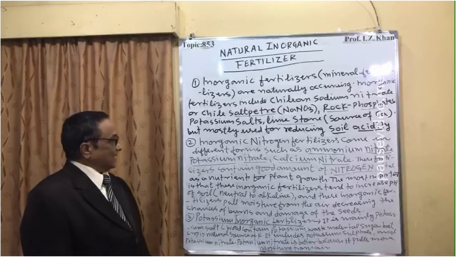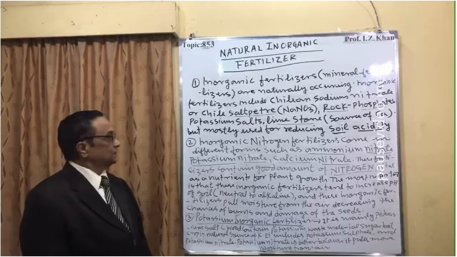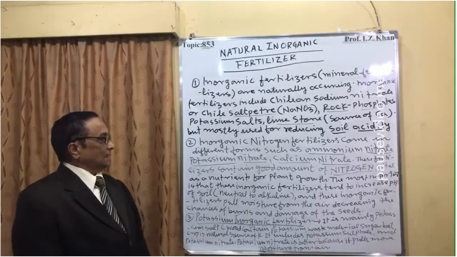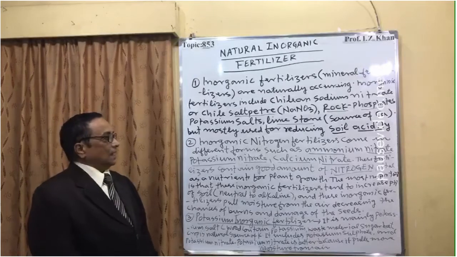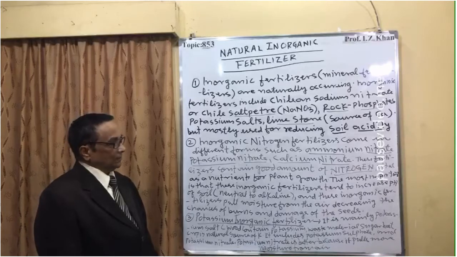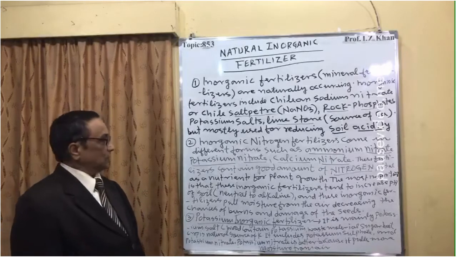Number two, inorganic nitrogen fertilizers come in different forms such as ammonium nitrate, potassium nitrate, calcium nitrate, and these fertilizers contain a good amount of nitrogen, vital as a nutrient for plant growth.